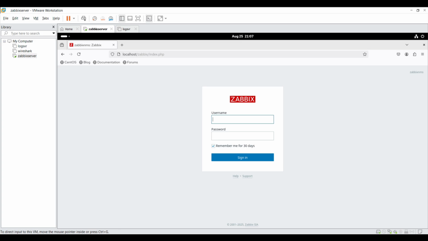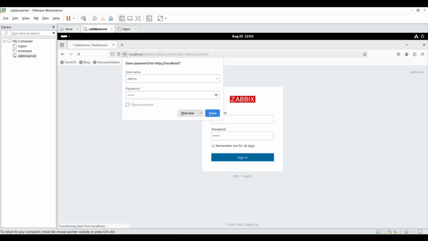Now the dashboard page opens on your browser. Zabbix server installation is successfully completed.